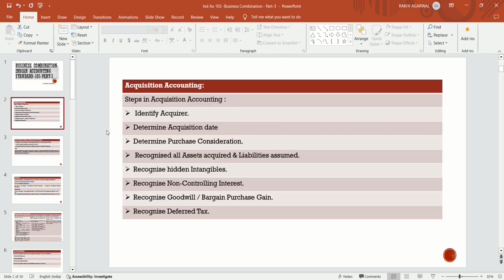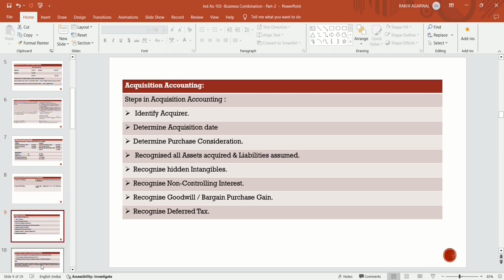There are various steps in acquisition accounting. What steps are to be followed while doing acquisition accounting? Step 1 is identify the acquirer. Step 2 is determine the acquisition date. Step 3 is determine purchase consideration.